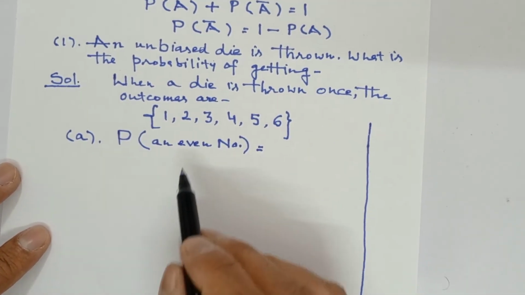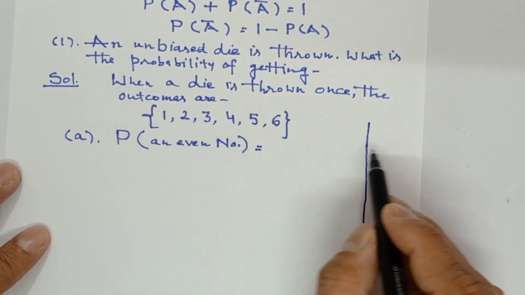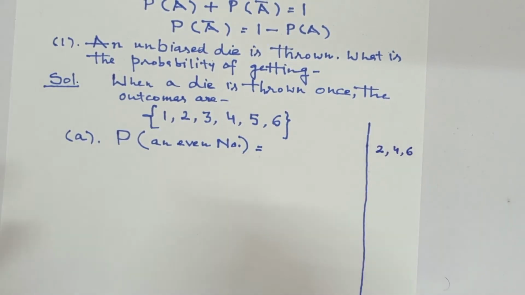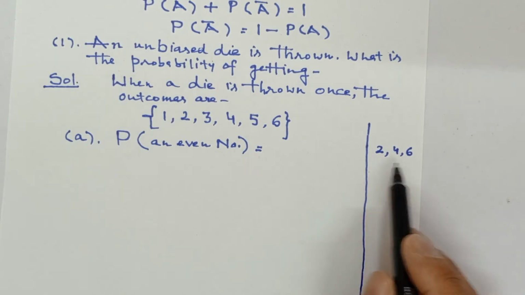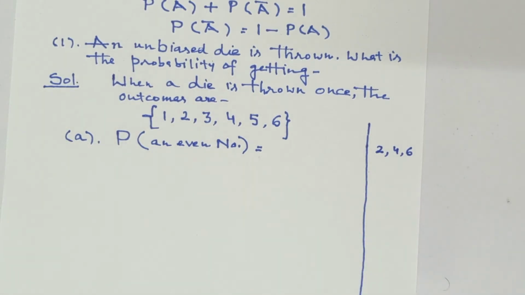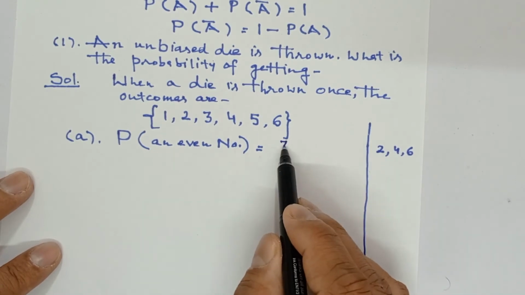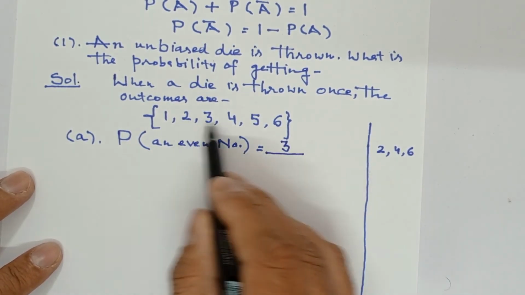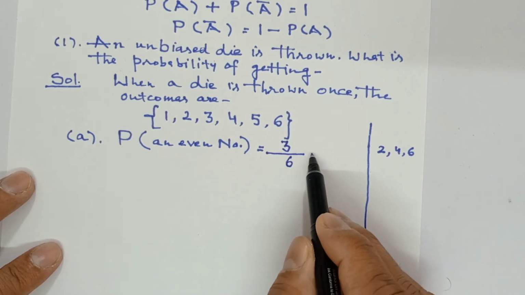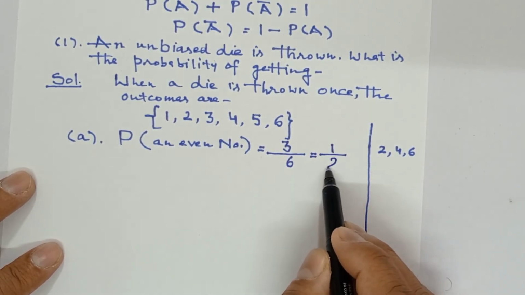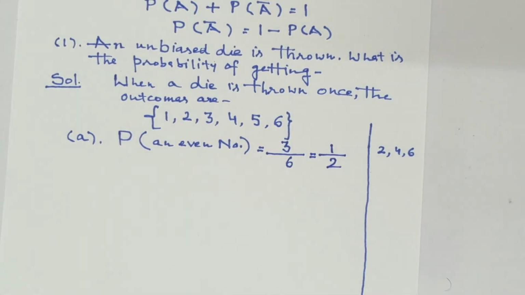So you can see here even numbers are 2, 4 and 6. Here I have written so that when I do the question later, I can come to know that these were the favorable outcomes. How many outcomes are these? 3. And you can see here total number of outcomes are 6. So we can cancel with the table of 3. 3 ones are 3, 3 twos are 6. So the probability is 1 upon 2.